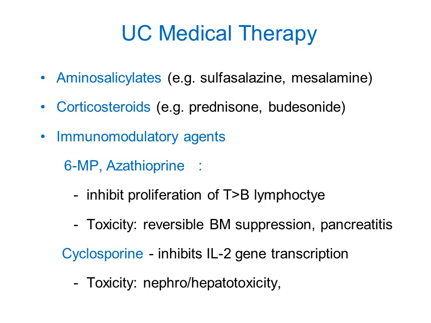So how do we treat ulcerative colitis? Medical therapy: we give certain medications like aminosalicylates, like sulfasalazine or mesalamine. Corticosteroids like prednisone are also given to suppress the inflammation. Some immunomodulatory agents are also being tried like 6-MP and azathioprine. They inhibit proliferation of T lymphocytes more than B lymphocytes, as we have seen that T lymphocytes have an important role in development of inflammatory bowel disease.